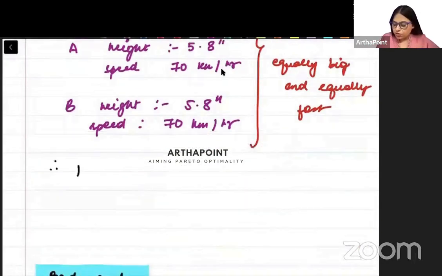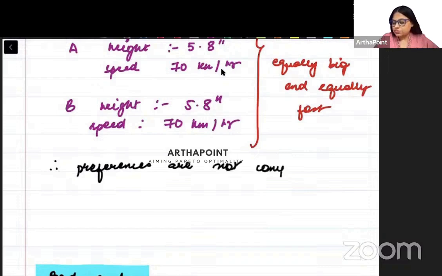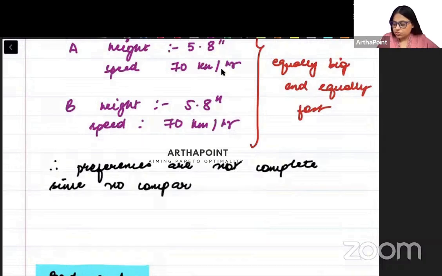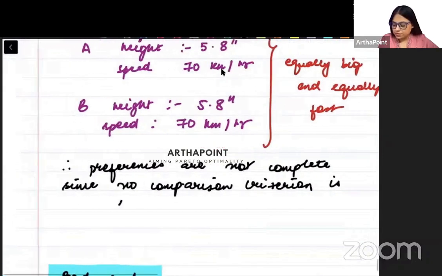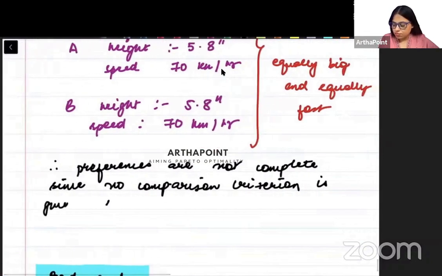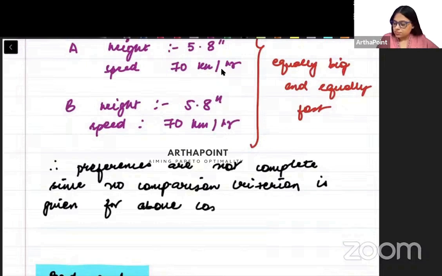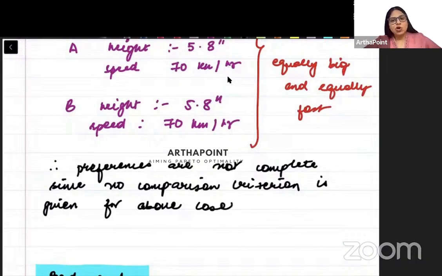So therefore these preferences are not complete, since no comparison criteria is given for the above case. है ना? So therefore it is not complete. समझ गए बात को? Is this clear, बेटा?